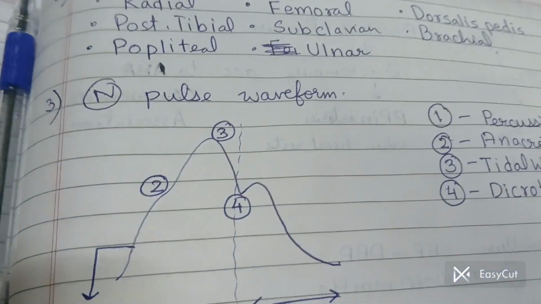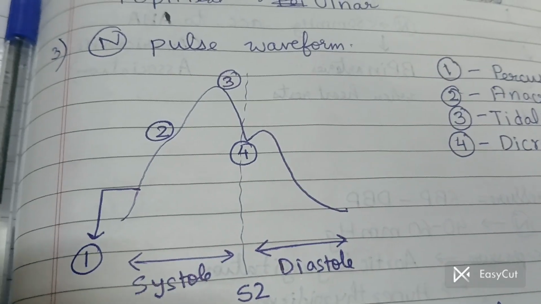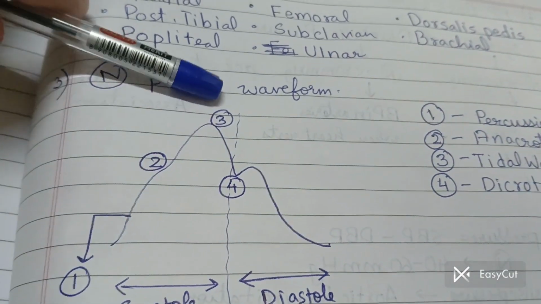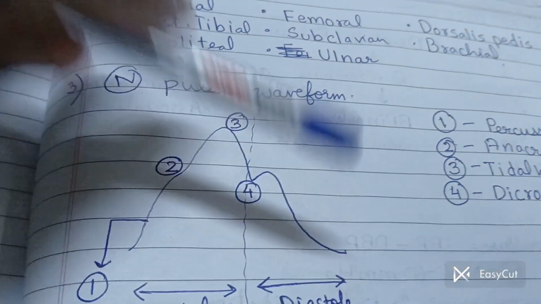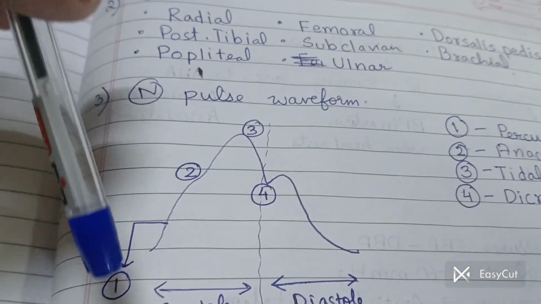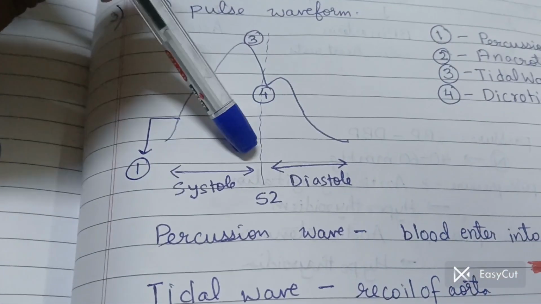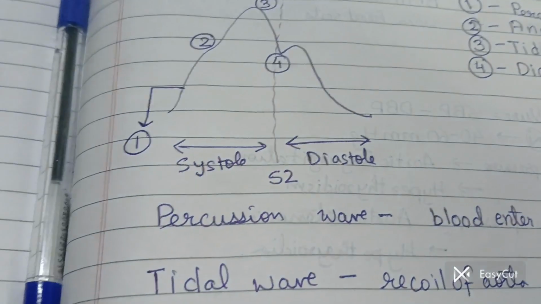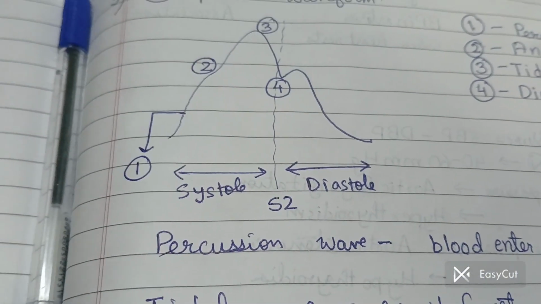Now the normal pulse waveform. As you can see here, this is the normal pulse waveform. First it is undergoing an increase, a peak, a notch, and then a slight increase again and then decrease. Here there are different parts. The notch basically signifies the S2 heart sound. What is the S2 heart sound? It is the second heart sound. It happens due to closure of the aortic valve.